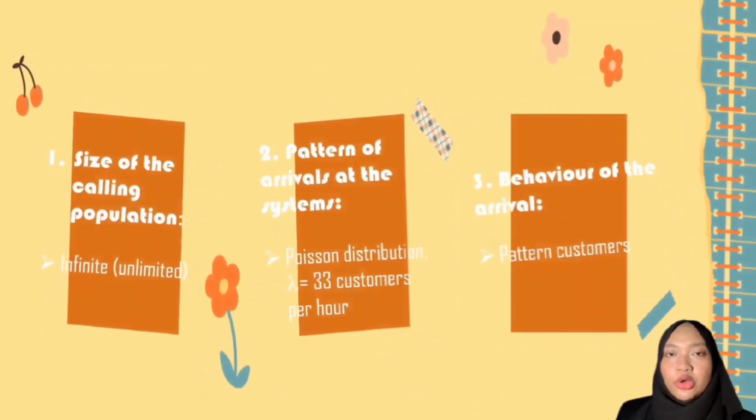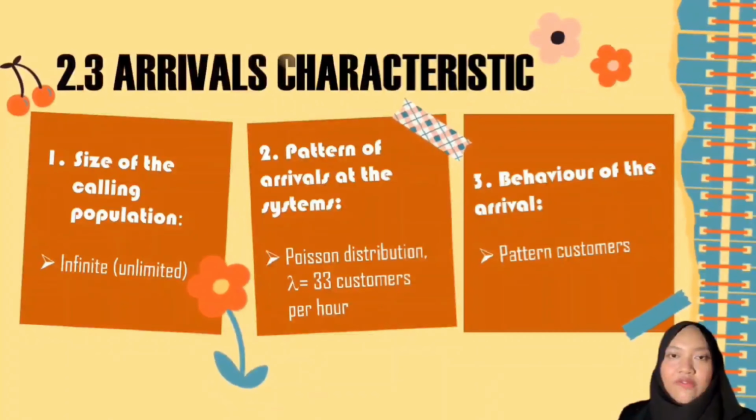Next, we are moving on to 2.3, arrival characteristics. The first one is the size of the calling population, which is infinite or unlimited. It means that the arrival rate is not affected by the number of customers in the queuing system. The next one is the pattern of arrivals at the system. The assumption for arrivals at Family Mart follows the Poisson distribution, where lambda here is 33 customers per hour. The last one is the behavior of the arrivals, which are patient customers, meaning the customers wait in the queue patiently until they are served.